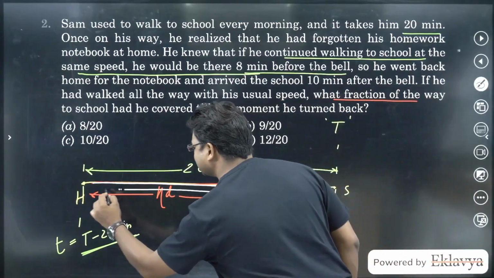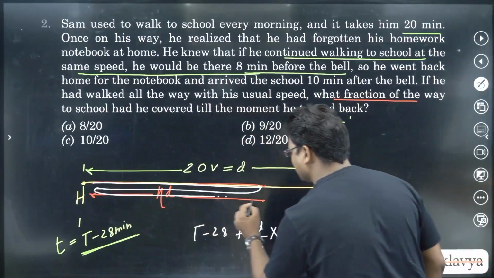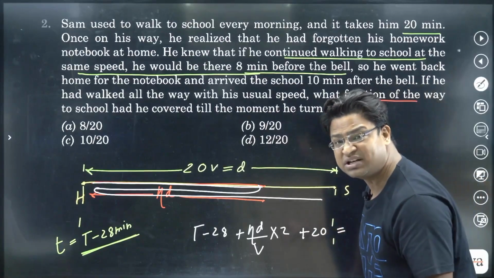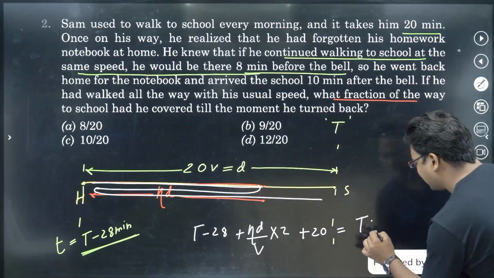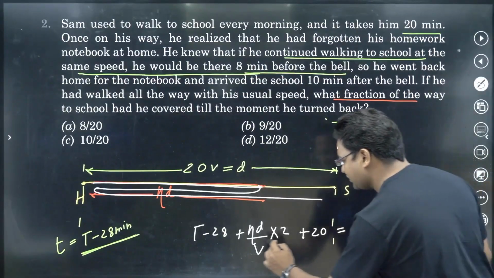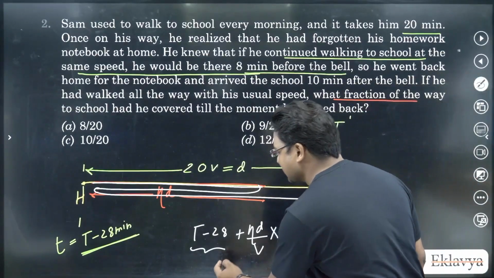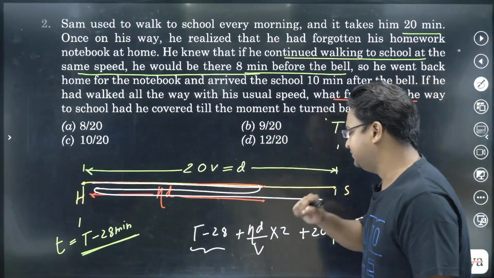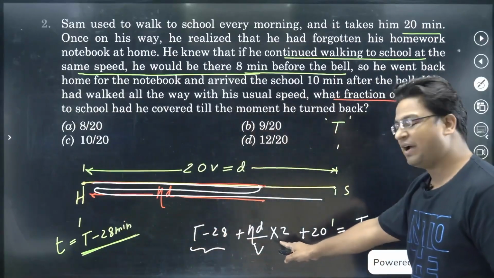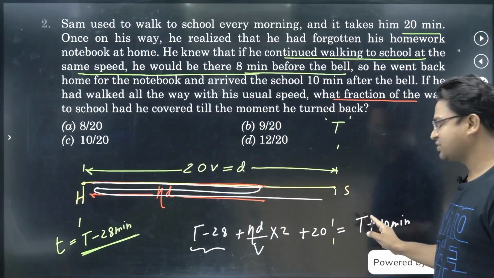Then he went back the same distance, so I will double it, and then he came to school, which would have taken another 20 minutes, and he realized that he was 10 minutes late. That means the time at that moment would be t plus 10 minutes. If you have written this equation, you are almost done; the question is almost over. This is the time when he started from home, then he traveled to a point, then he went back. I have added that, plus 20 minutes of traveling to school again, equals t plus 10.